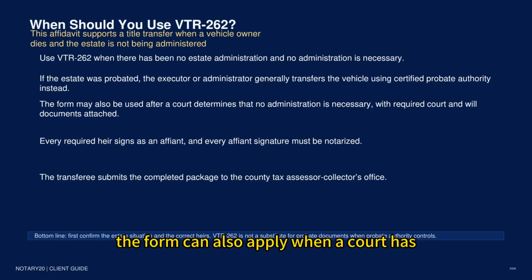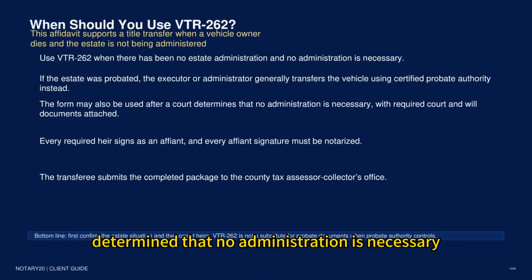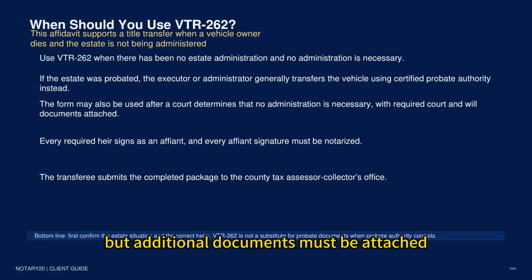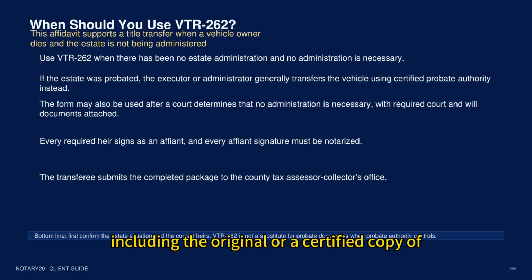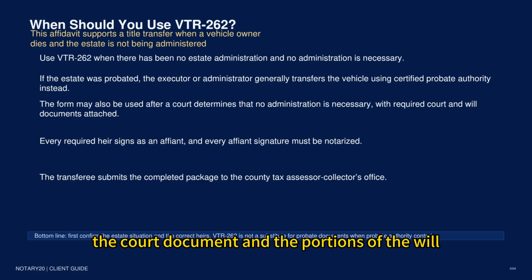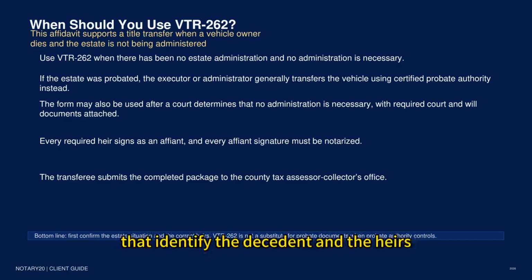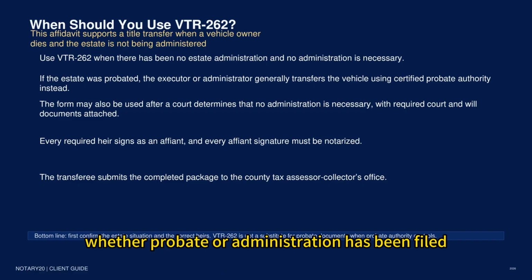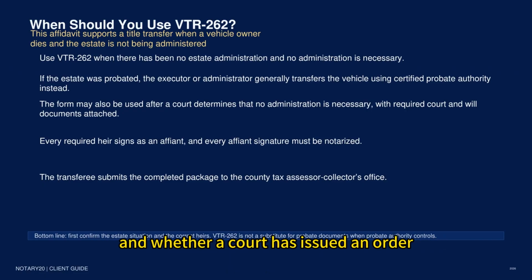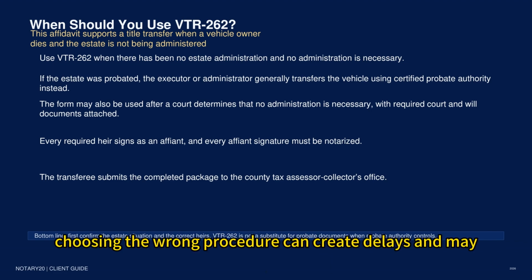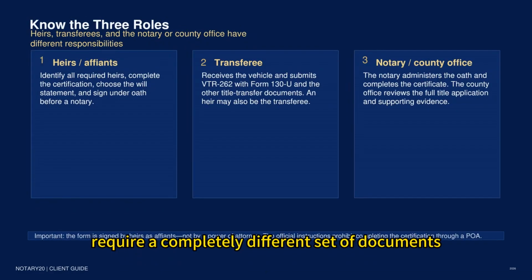The form can also apply when a court has determined that no administration is necessary, but additional documents must be attached, including the original or a certified copy of the court document and the portions of the will that identify the decedent and the heirs. Before filling anything out, determine whether there was a will, whether probate or administration has been filed, and whether a court has issued an order. If you are uncertain, contact the county tax office or a qualified Texas attorney. Choosing the wrong procedure can create delays and may require a completely different set of documents.